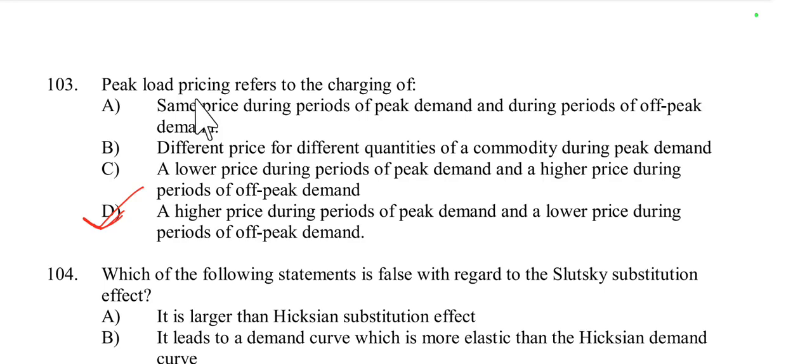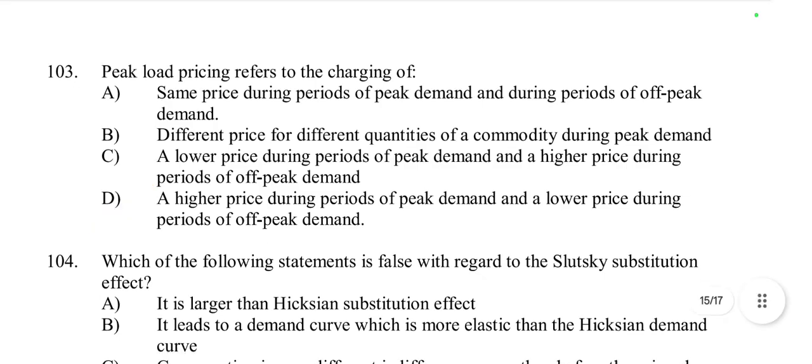So peak load pricing refers to charging a higher price during periods of peak demand and a lower price during periods of off-peak demand. This pricing strategy is often used in industries where demand fluctuates significantly, such as electricity, transportation, telecommunication. So option D is right here.